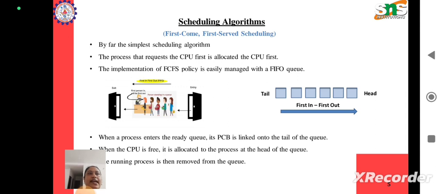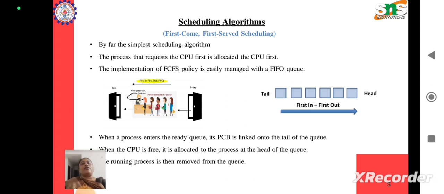Let's say the queue is for paying some kind of bills. The person who comes first will get the first chance to go to the counter and pay the bill, and the second person will be given the second chance, and so on. Whenever a new person comes, he has to stand at the end of the queue, or at the tail of the queue, and this pattern continues. If we are following a very fair kind of queue, then a person who comes at the end will never be given a chance to go in first, or to come in between any of the other members. He has to stand at the end of the queue.